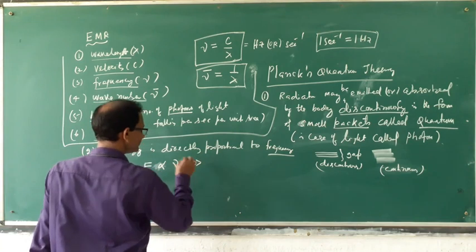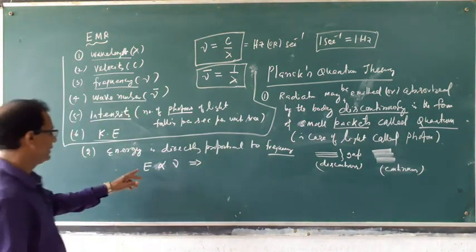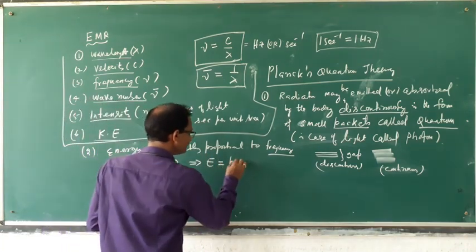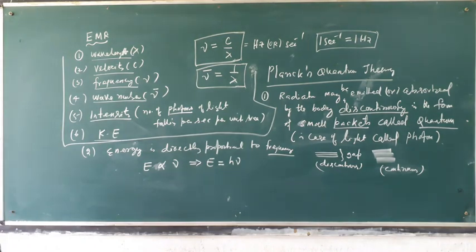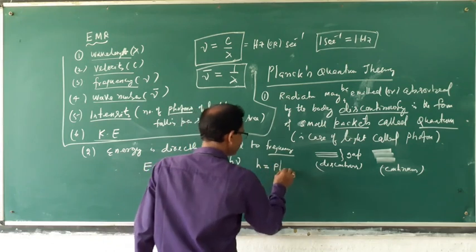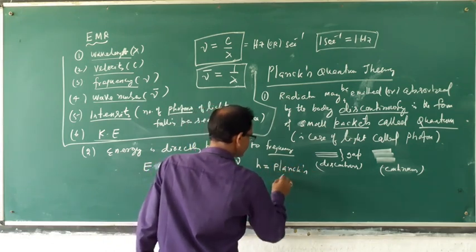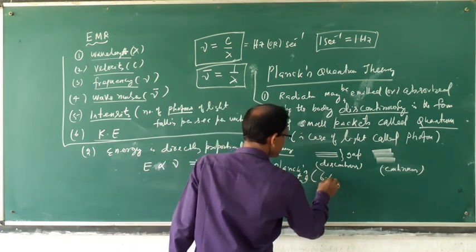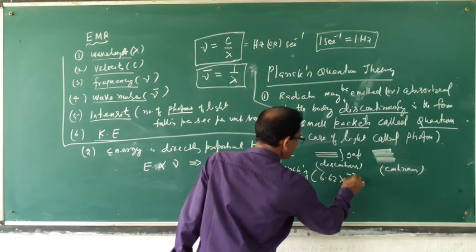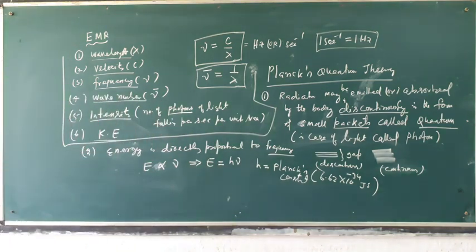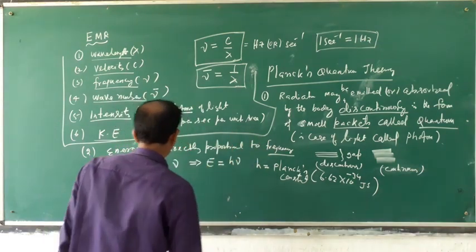This implies E is equal to h nu. H is a constant called Planck's constant. Value is 6.62 into 10 to the power minus 34 joule second. Energy is directly proportional to frequency.